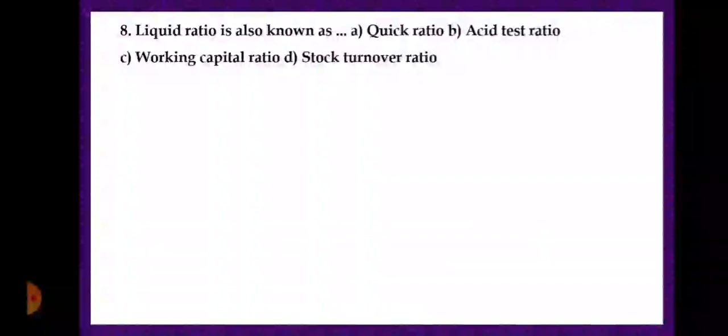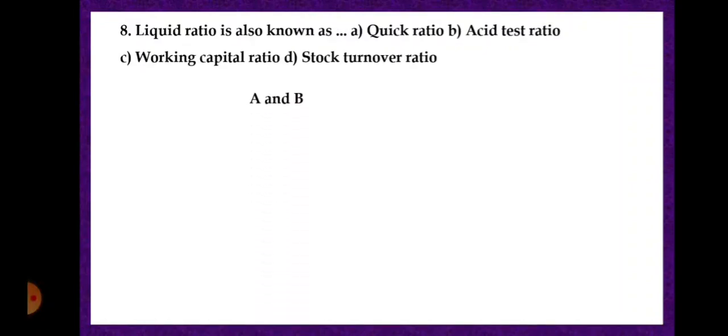Next, liquid ratio is also known as A quick ratio, B acid test ratio, C working capital ratio, D stock turnover ratio.